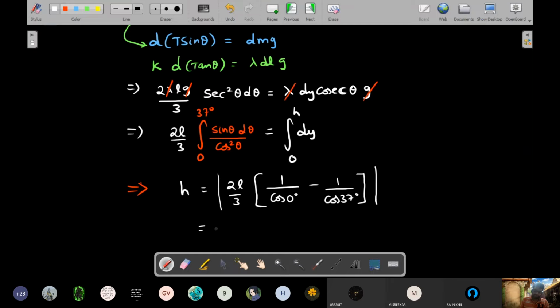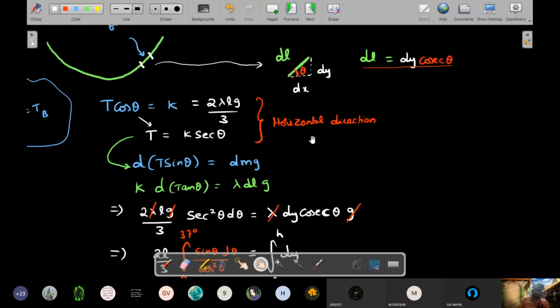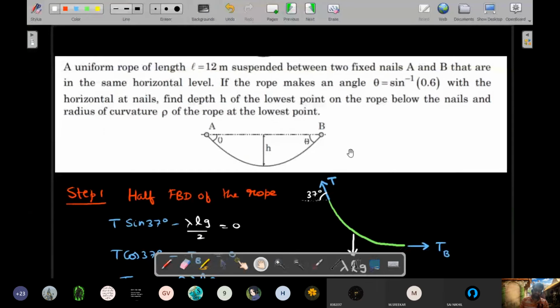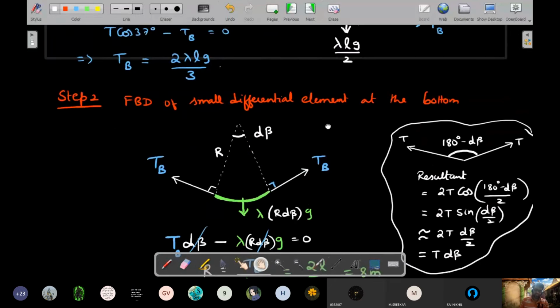Okay. How much is this number? This comes out to be L by 6. Since L was given as 12 meters, this comes out to be 2 meters, which tells you again R was how much? R was 8 meters, whereas height came out to be 2 meters. So if I were to complete a circle with the radius of R, it will become a big circle here. The center of curvature will lie somewhere here, whereas this height is only 2 meters, which is what we found.